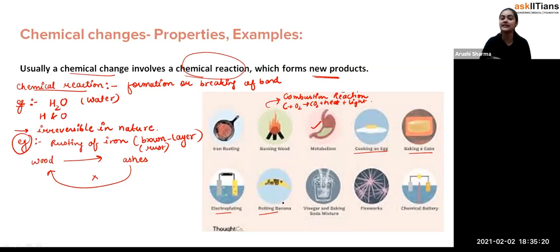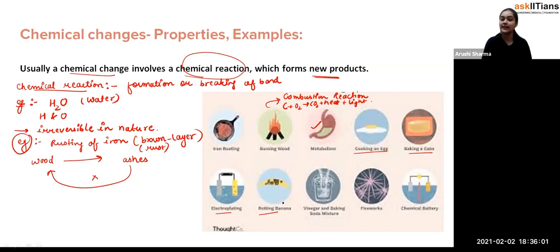We have seen so many examples right now. So what we have seen till now is that physical changes are those types of changes in which physical properties change, but chemical properties remain the same. The chemical composition is not affected by this, and physical changes are somehow reversible, but chemical changes are not, because obviously, students, their chemical composition is changed. Maybe there is some technique by which we can change it, but if we want to change it physically, we can't. So that's how chemical changes are irreversible in nature, and some new substances are formed.